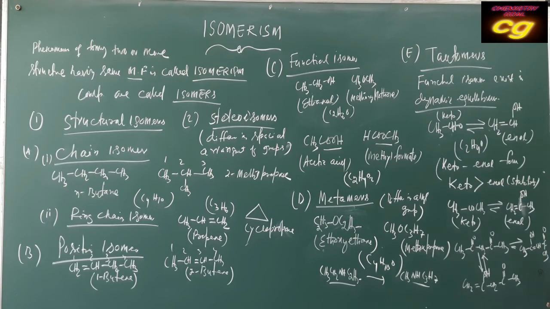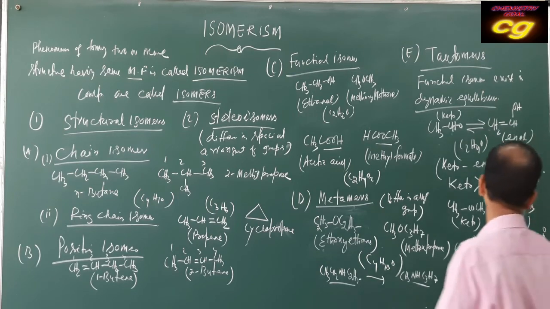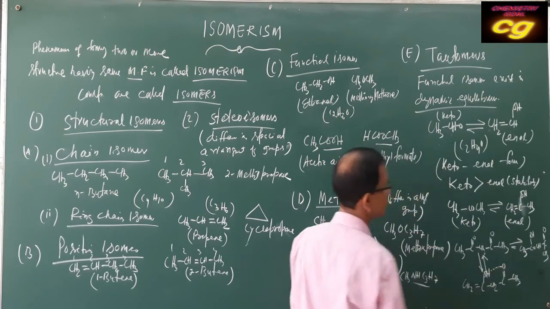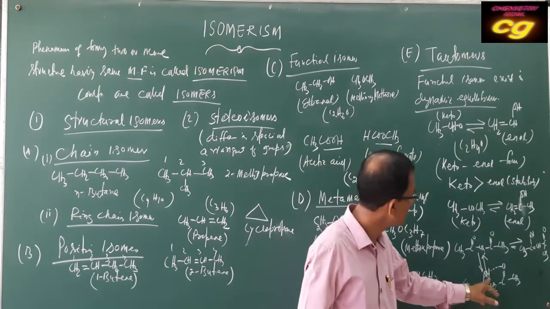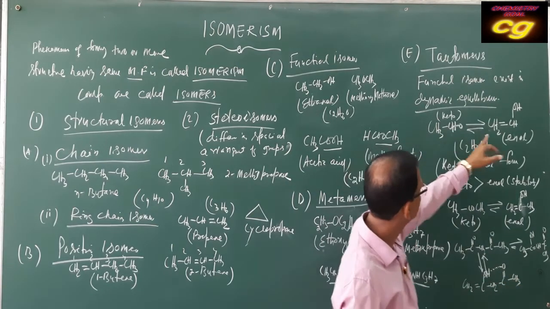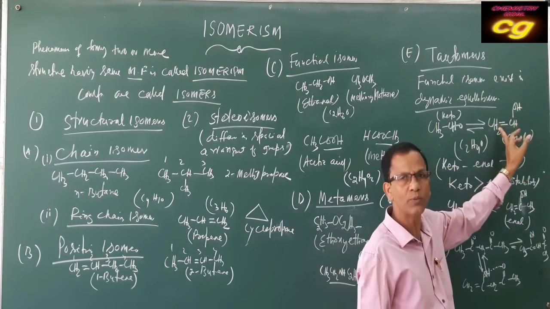So this is also one enol form, and this is also one enol form, but compared to this, this enol form is more stable due to intramolecular hydrogen bonding. The hydrogen bond takes place between the OH group and the keto group. Here such hydrogen bonding is not possible.